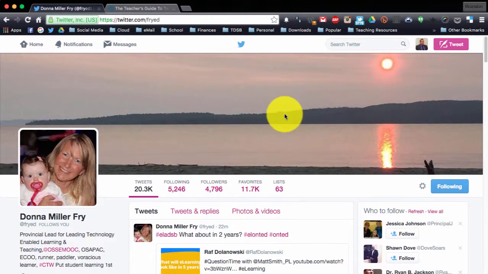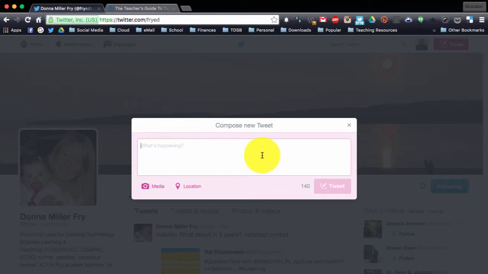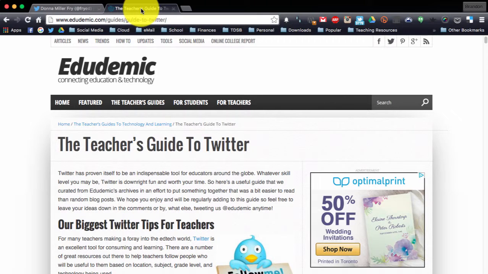If I want to craft a whole new tweet, I can click tweet, and I can make a sentence or a statement or a quote or show an article, and I can tag people in it. So, for example, if I wanted to share something with Donna that I thought maybe the OSAMOOC could benefit from, I just found this guide that's the guide for teachers on Twitter.